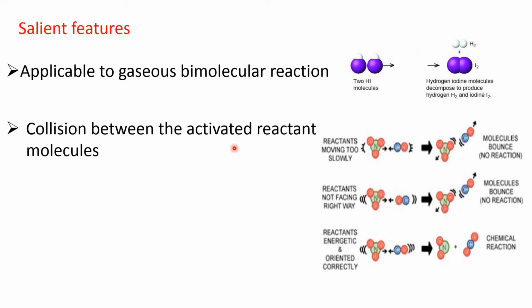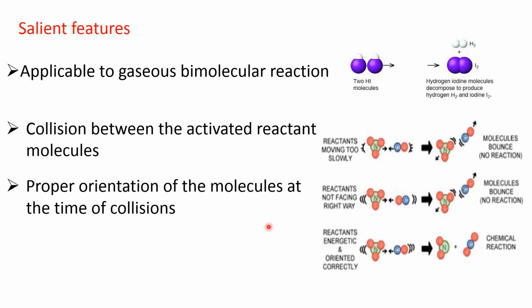So collision between activated reactant molecules can give rise to product. And the last one, not only must the energized molecules orient properly so that they can collide at the active site, then only the product will be formed. So proper orientation of the molecules at the time of collision.